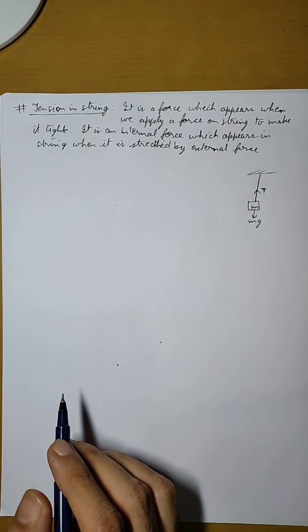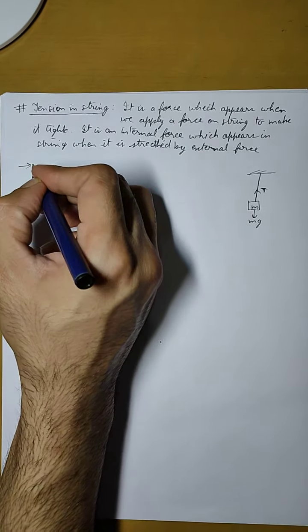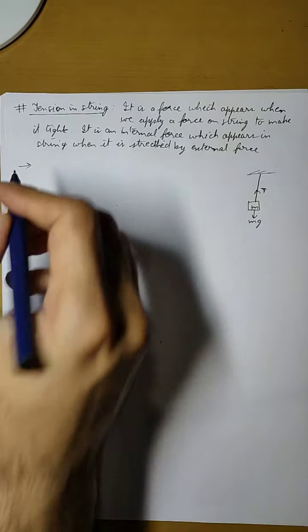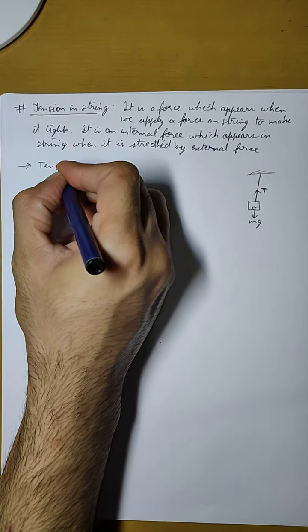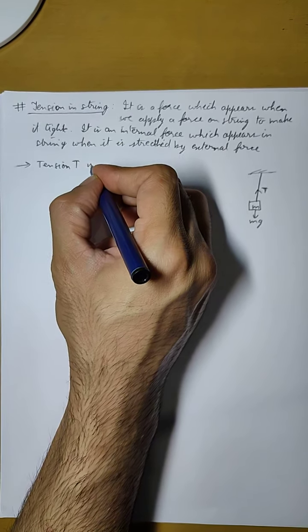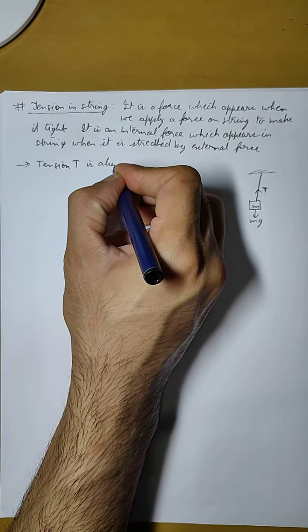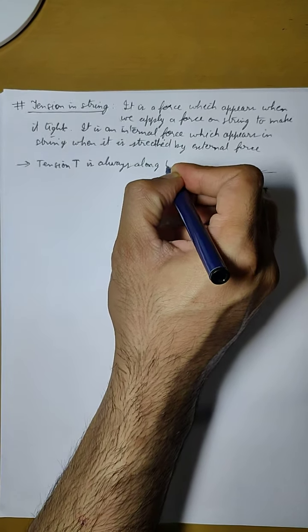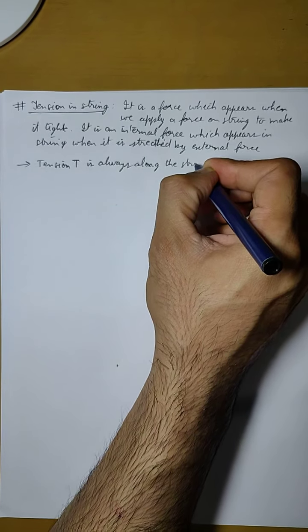Now there are few points that we should always keep in mind to understand this concept properly. First is the tension force T is always along the string.